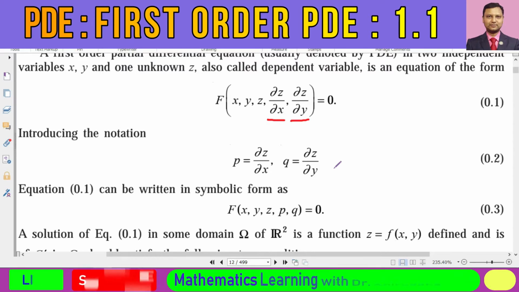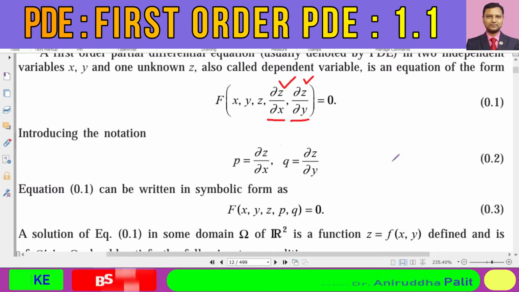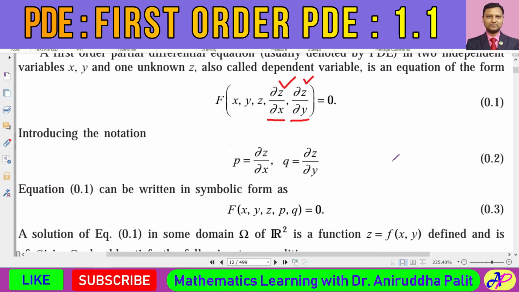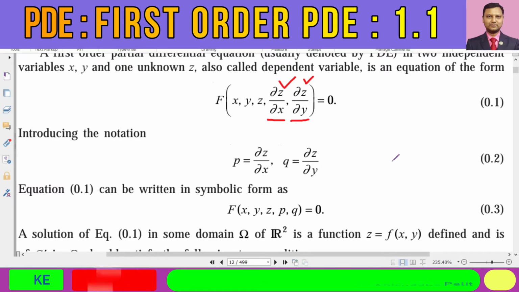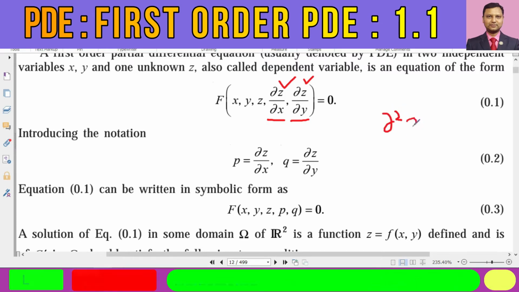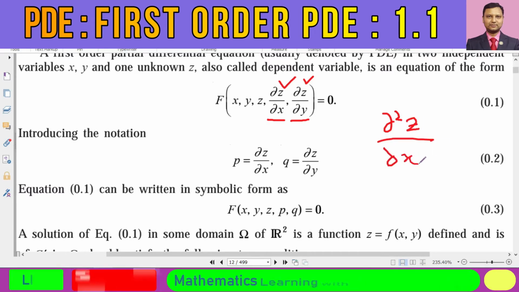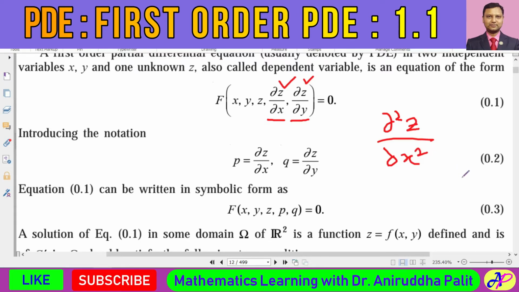The highest order derivative involved in a differential equation is called the order of that differential equation. Over here we have only first order derivatives involved, so this is called a first order differential equation. Similarly, if we have second order derivatives, maybe pure derivatives like del square z by del x square, or some mixed category of derivative might be there.